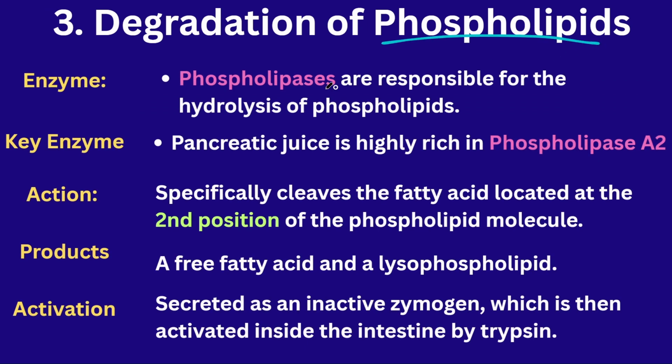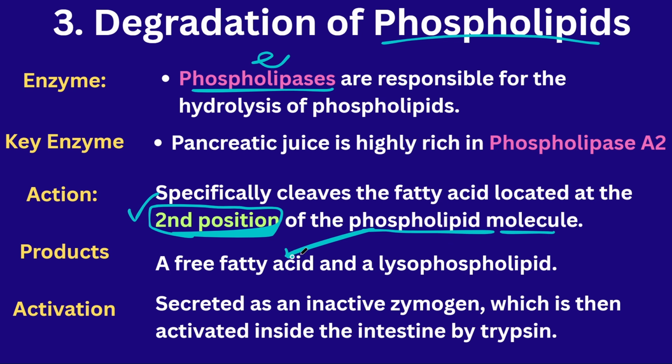What happened to the phospholipids? Phospholipids act with an enzyme called phospholipase. This enzyme will break at the second position of the phospholipids. These phospholipid molecules break at the second position to release the free fatty acid and also release the lysophospholipid. These two compounds are formed upon the breakdown of the phospholipid.